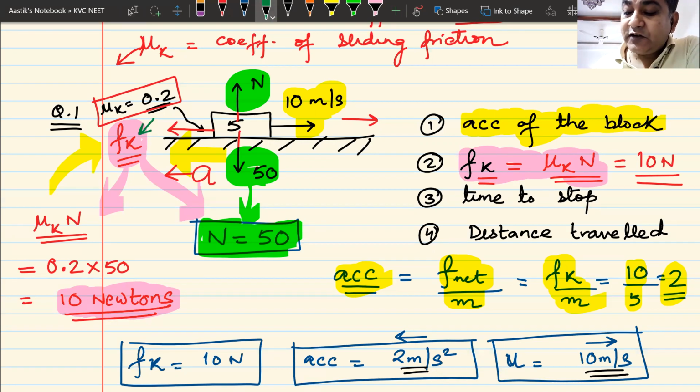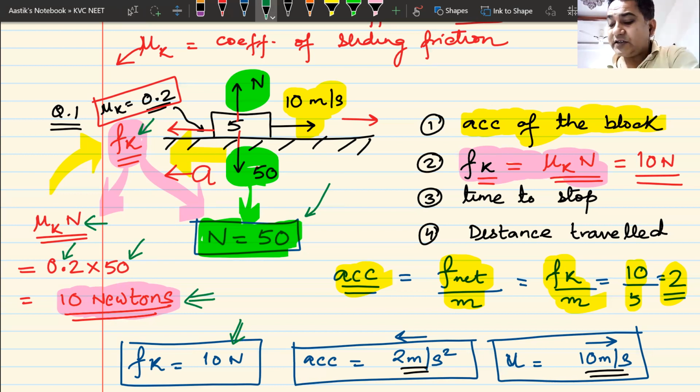The first thing that we found out was the value of kinetic friction. The value of kinetic friction is mu k into N. We put the value of mu k, you put the value of N. How did we get the value of N? From the green equation. Upward force is equal to downward force. We got the value of N as 50. From there, we calculated the value of frictional force. Frictional force came as 10 newtons. That is the only force in the backward direction.